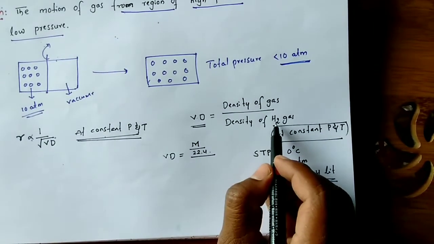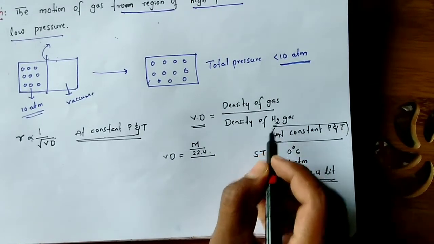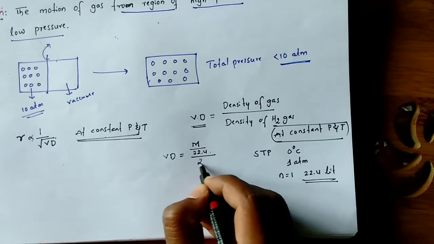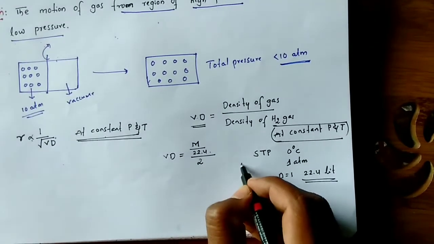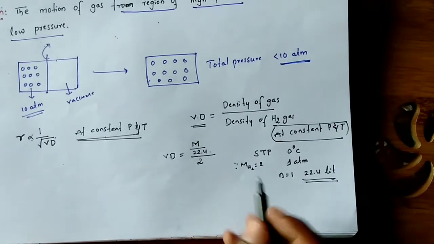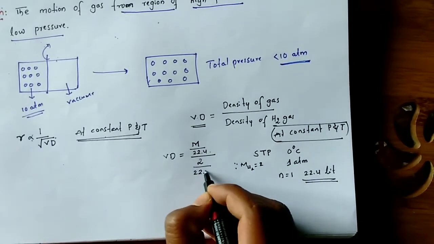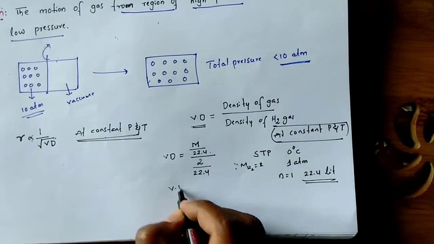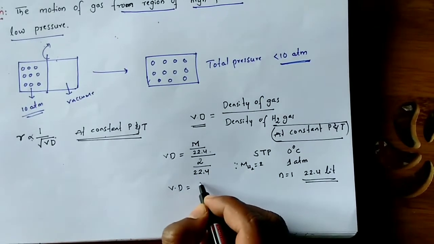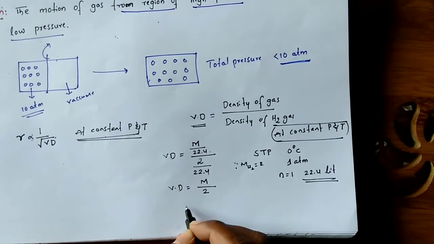Next, the density of hydrogen gas. The molar mass of hydrogen gas is 2, divided by the volume it occupies, 1 mole always 22.4 liters. So vapor density is equal to molecular mass by 2.